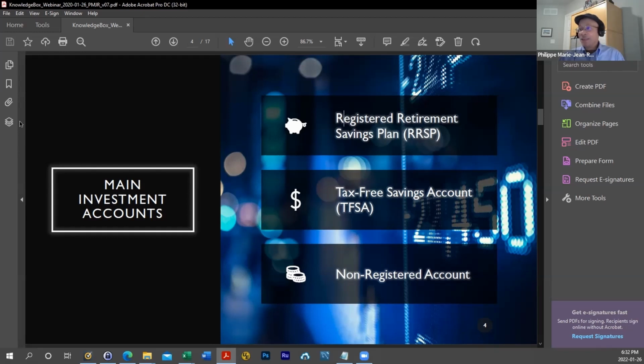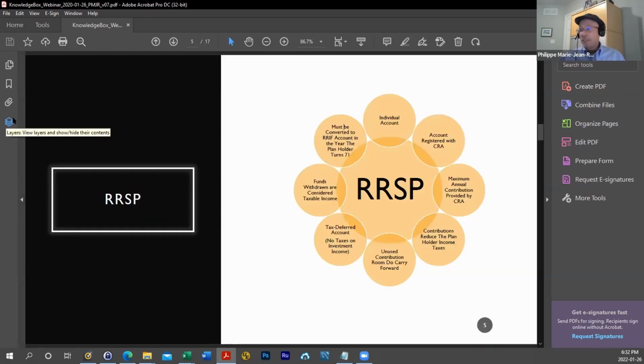So, three accounts: the RSP I just talked about, the tax-free savings account, which is the TFSA, which has been around for some time, since 2009. And then finally, the non-registered account. So what are the characteristics of those three accounts?